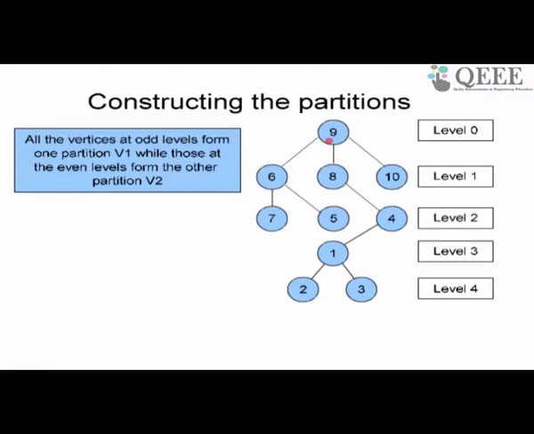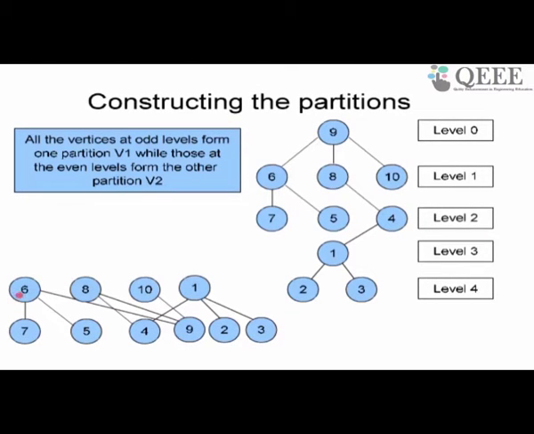Because then I know that there are no edges inside one level, because we know that all the edges inside one level are going to give rise to odd cycles, so they are removed. When a graph is bipartite, there will be no such edges. Therefore, there are only edges going between levels, and therefore I can take odd levels and put them on one side of the partition, and take the even levels and put them on the other side of the partition. So this is what I have done here.